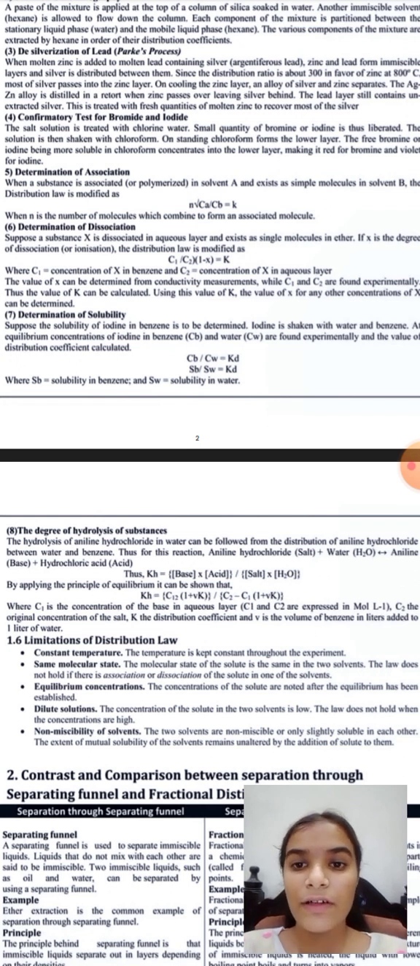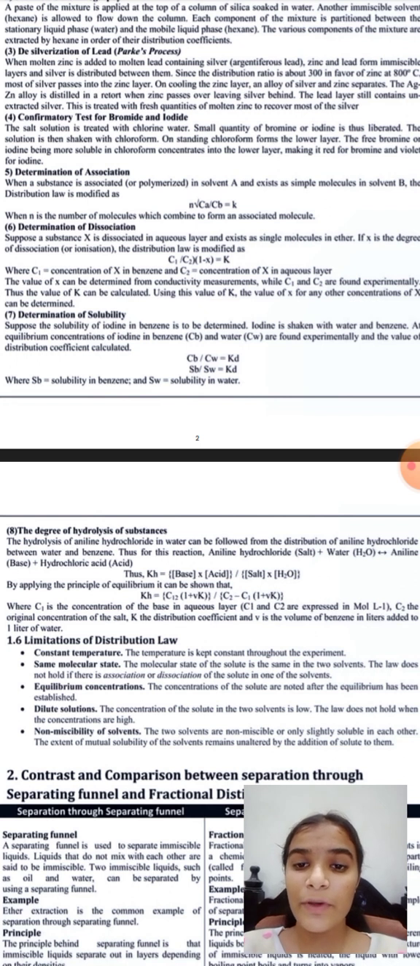Determination of association. Fifth, when a substance is associated or polymerized in solvent A and exists as a simple molecule in solvent B, the distribution law is modified as the nth root of Ca upon Cb equals K. Where n is the number of molecules which combine to form associated molecules.